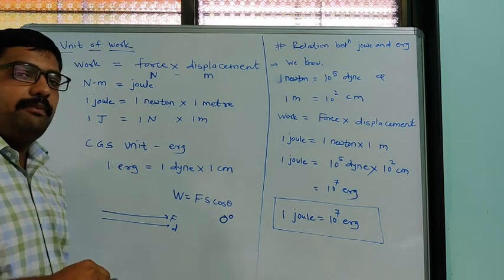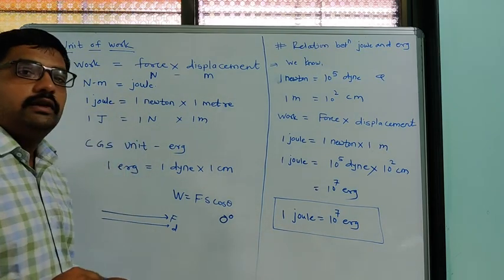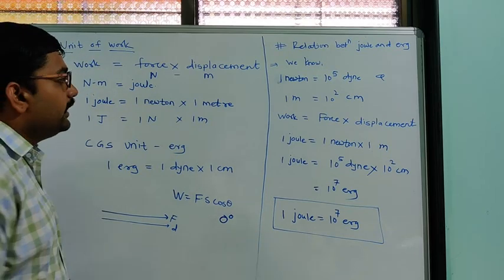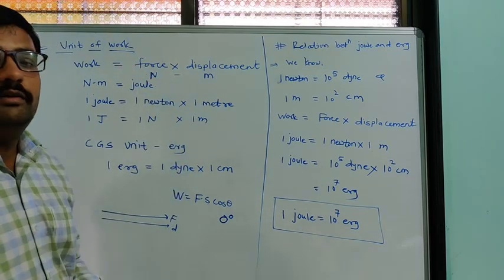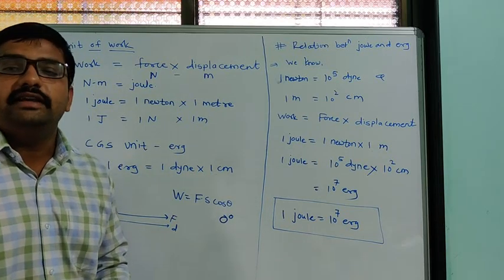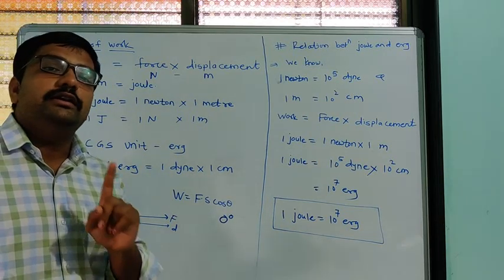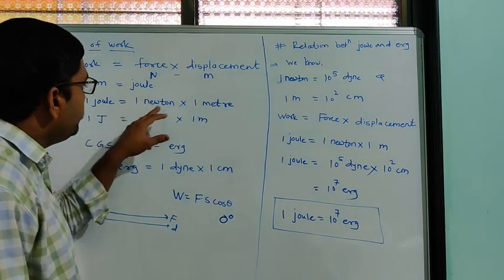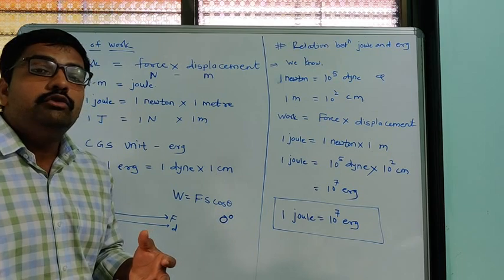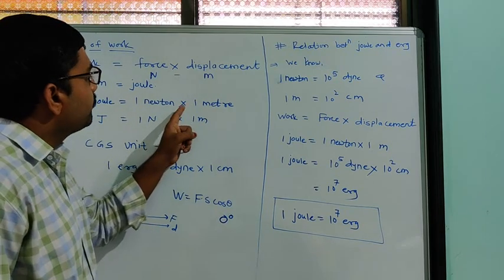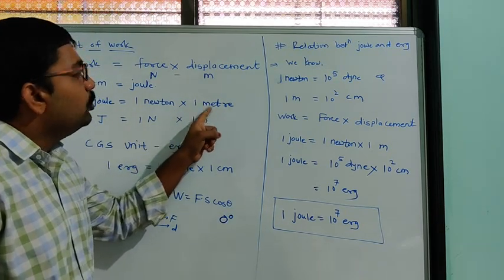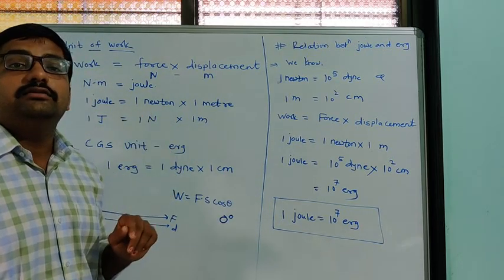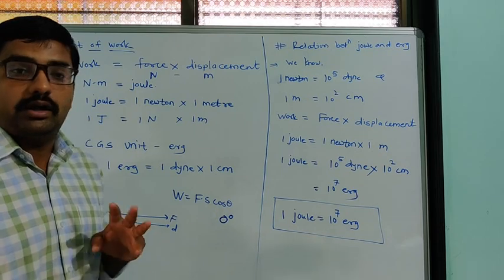Simply, if we apply 1 Newton force on an object, and due to that force 1 meter displacement is produced in the object, then that work done is called 1 joule work.